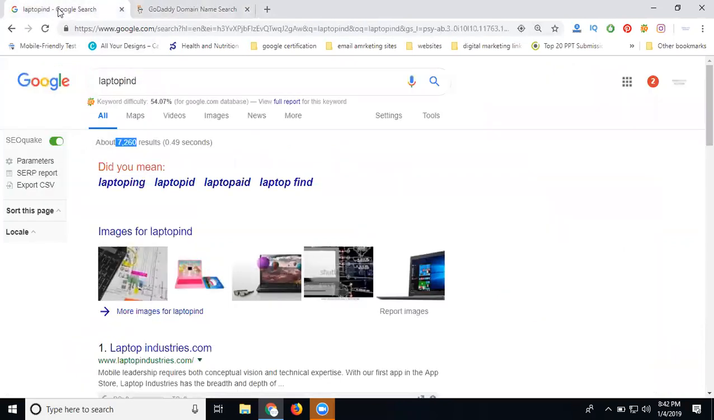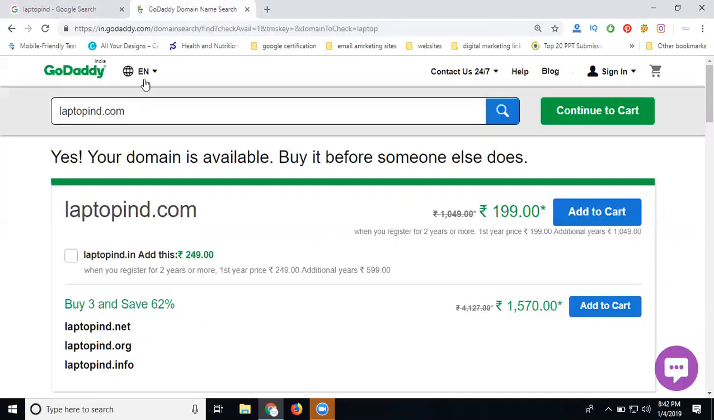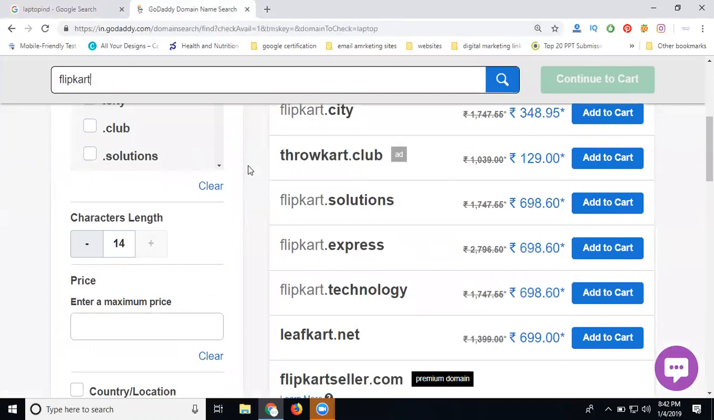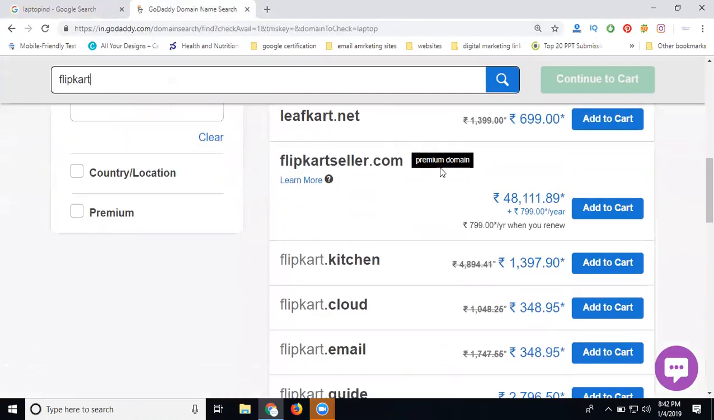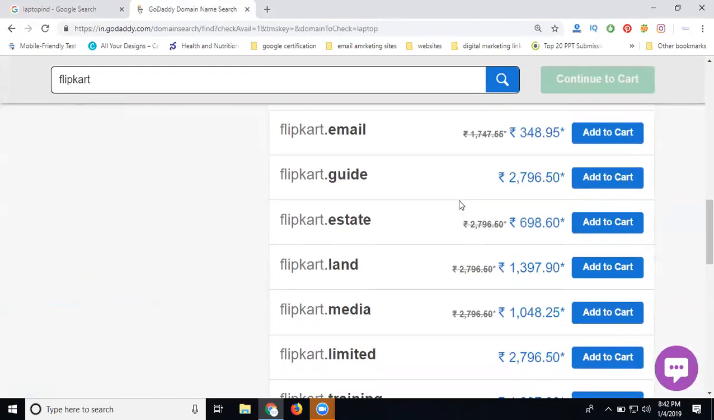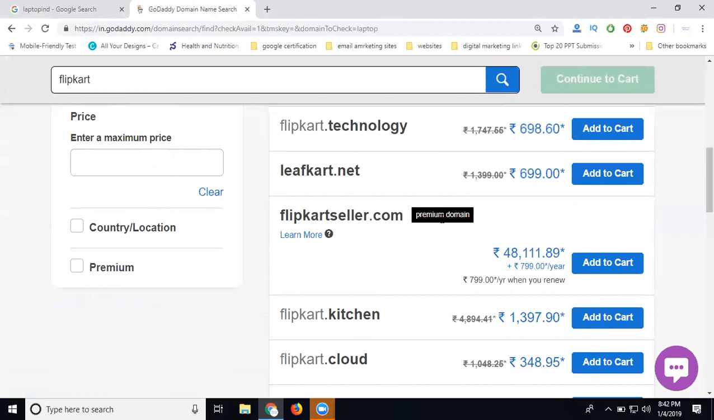Suppose you want to purchase a Flipkart related domain. Can I purchase the Flipkart domain? No, we can't. Why? Somebody has already purchased Flipkart. But we can purchase Flipkart related domains. See this one, premium domain. How much? 48,000. See here, all the remaining ones will be simple domains. For the premium one, it is 48,000.